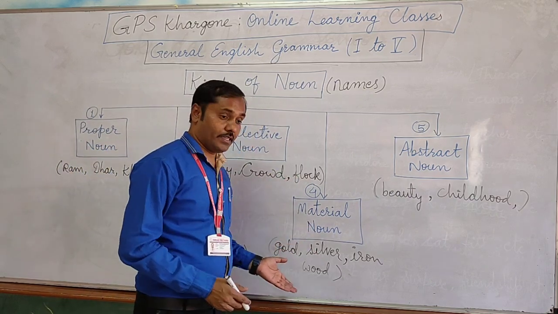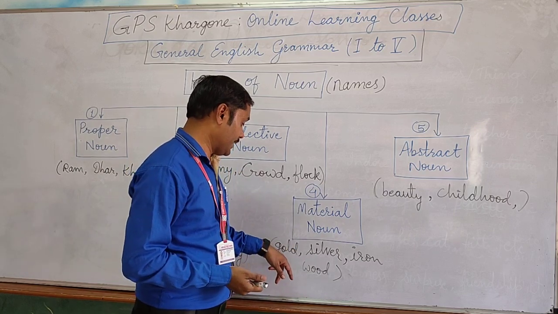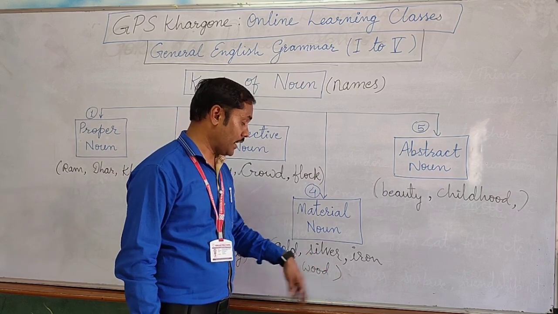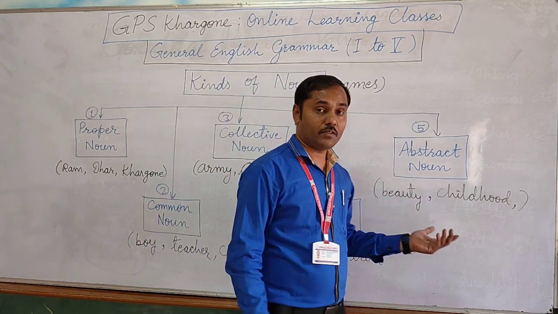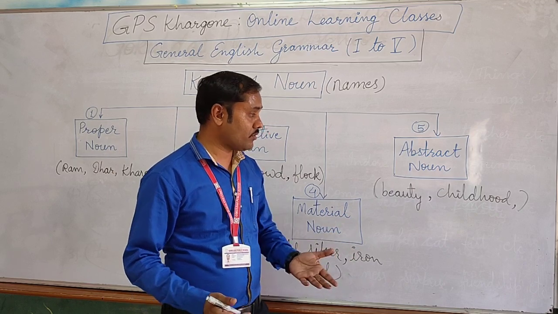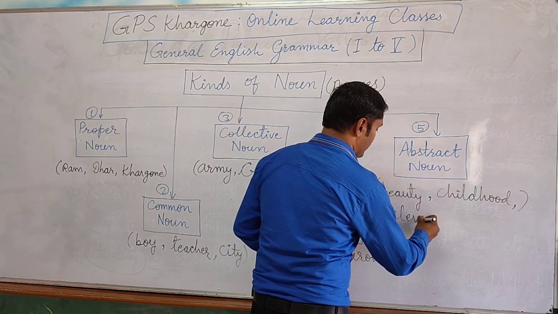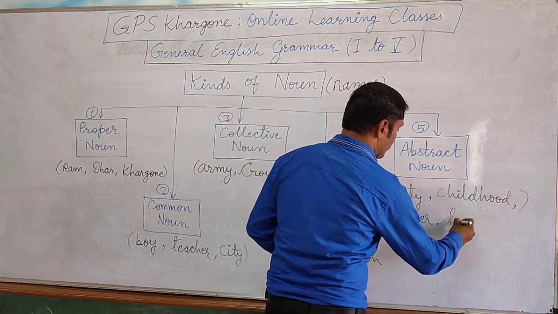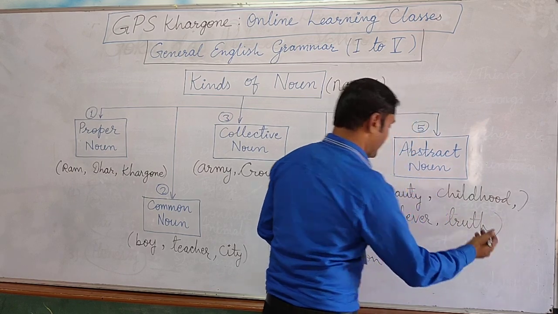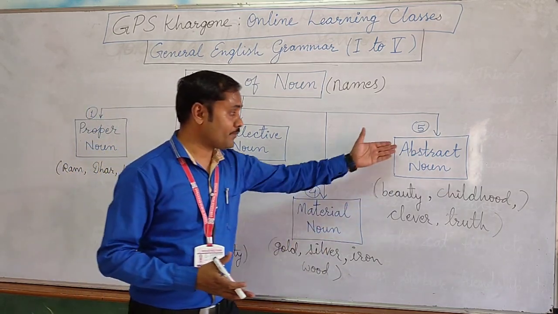Material noun, the names of the materials by which things are made, they are called material nouns. The names of those material substances are called material nouns. Gold, silver, iron, wood. Abstract noun, the feelings or emotions or states or qualities of people, just like clever, truth. These types of quality-showing words are called abstract nouns.